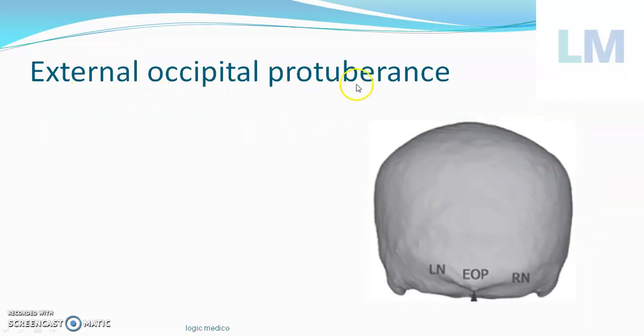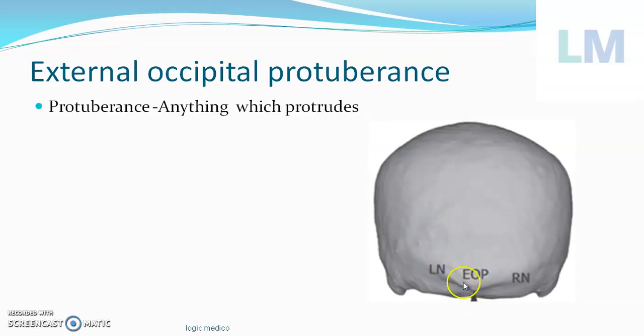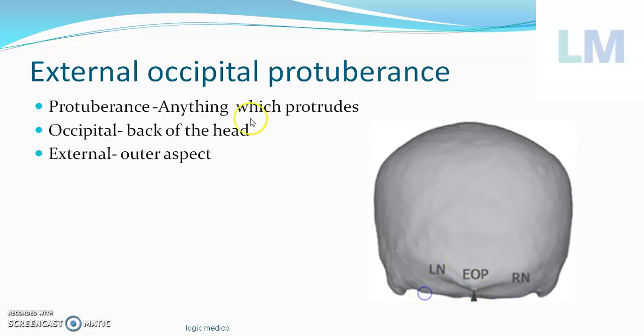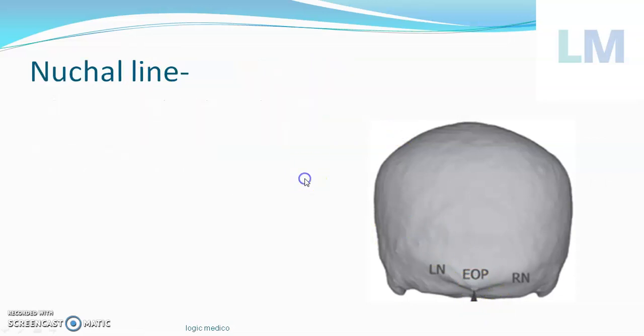Next, external occipital protuberance. Protuberance means a projection, something which protrudes. External means on the outer aspect. Occipital means on the back of the skull. So the full meaning of external occipital protuberance is that on the outer aspect of the back of the skull there is one projection which protrudes. That is called the external occipital protuberance.